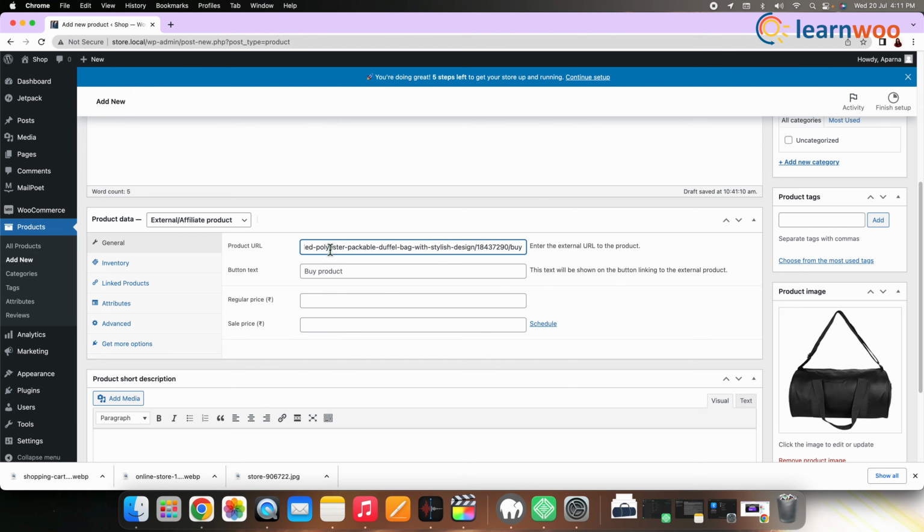So product URL, here you can enter the URL of the external seller who is selling this particular product. And the button text, display a text of your choice on the button linking your store to the external product. For a product that is directly sold in your store, this button shows Add to Cart. Enter the necessary details and publish.